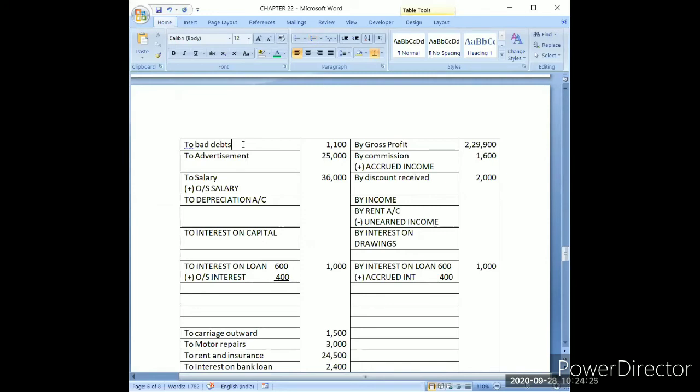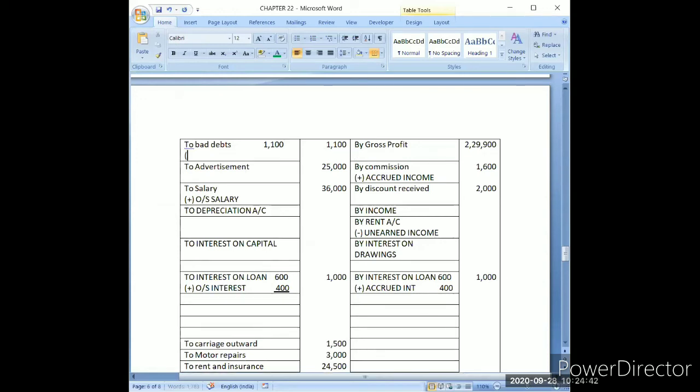Now sometimes what happens, some bad debts are given to you in trial balance. Like suppose this 1100 is given to me in trial balance. What will I do then? I will write that amount in the inner column if it is given in trial balance. And then I will add the bad debts given in adjustment. It is generally called further bad debts.